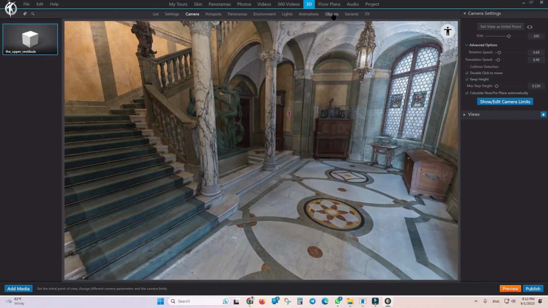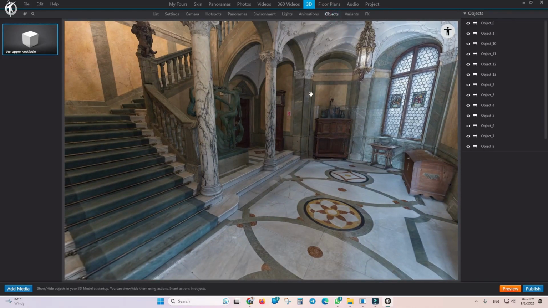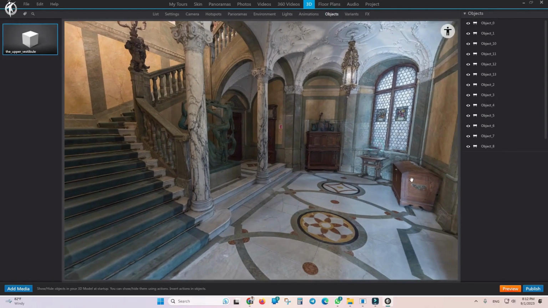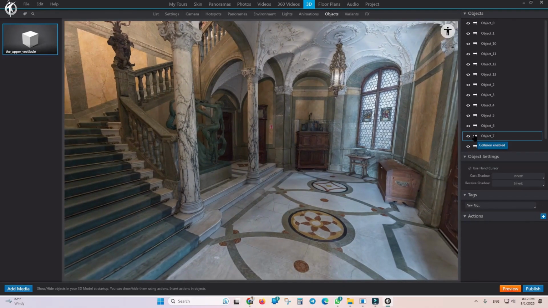There's just one option in the object section. You see, in this model, there are different objects. For example, this chest is an object itself. And when you select it, you can see its object is highlighted. Here, you can also enable or disable the collision feature. For example, you can choose to let it pass through this pillar, but not through that one, or not through this wall, but allow it to pass through this chest. You can control each of these individually here for your viewer. If I enable or disable the collision here, you can also apply these collision settings right here to the 3D model.